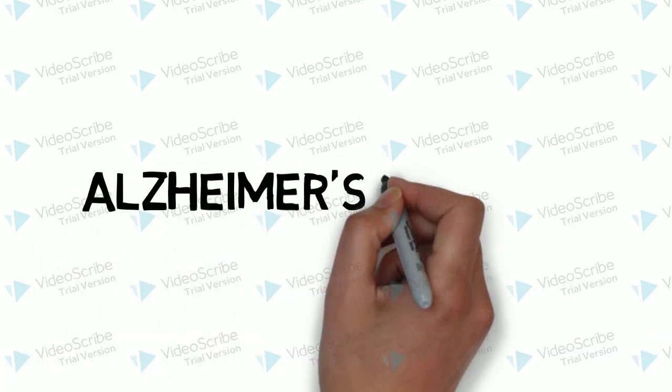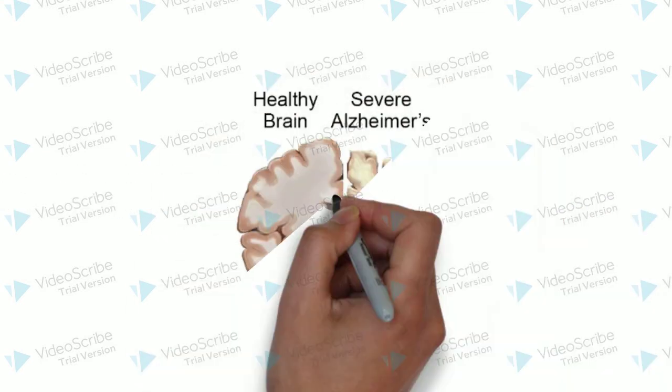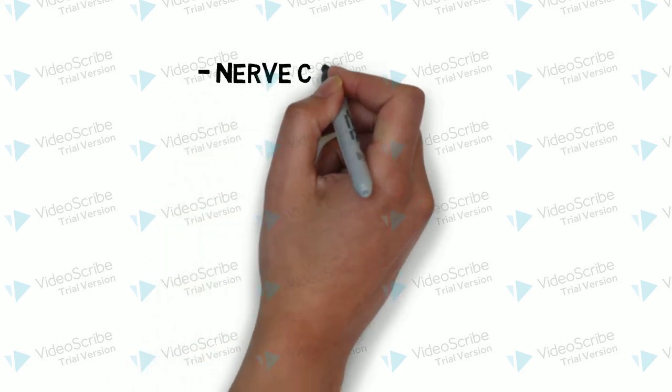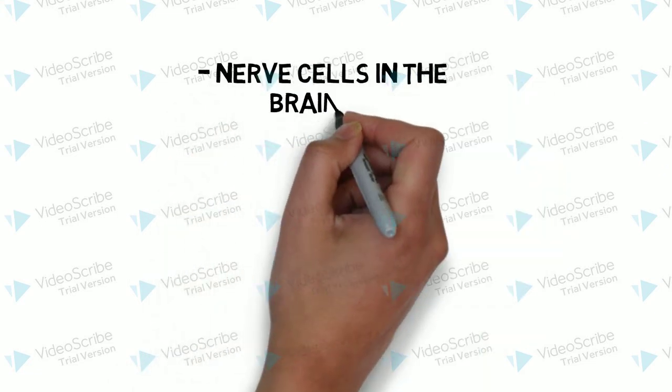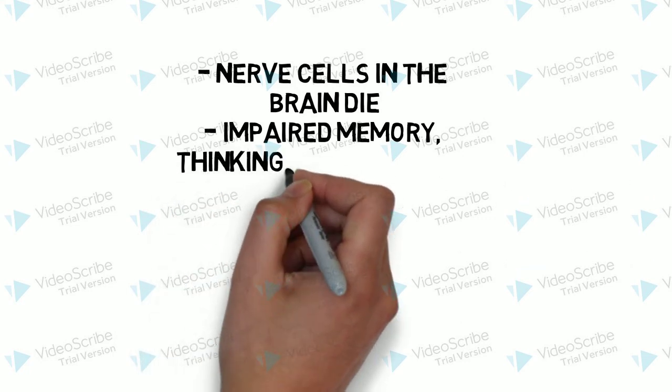One of the main diseases that can affect the nervous system would be Alzheimer's disease. So what is Alzheimer's disease? Alzheimer's disease is a progressive neurodegenerative disease that occurs when nerve cells in the brain slowly die.